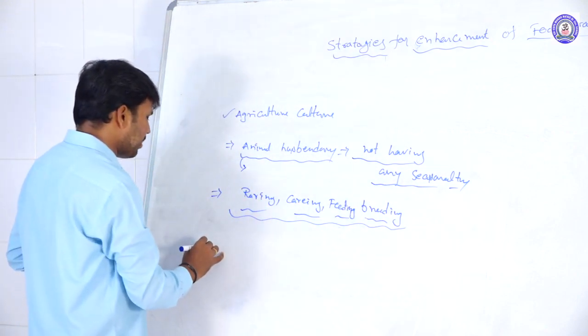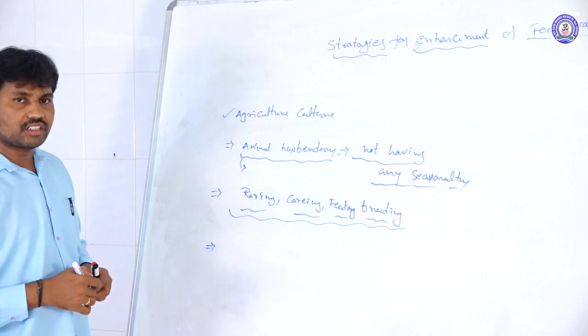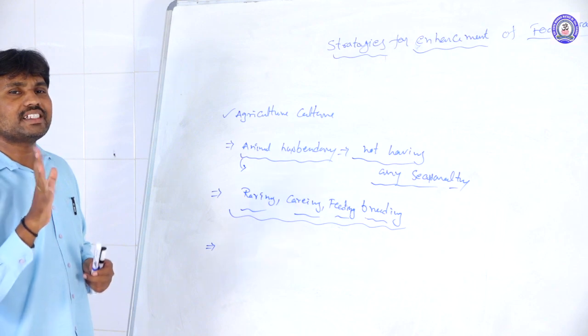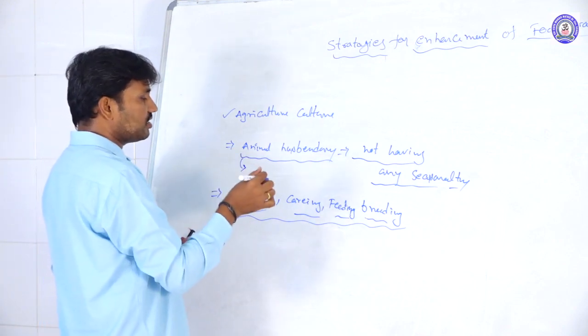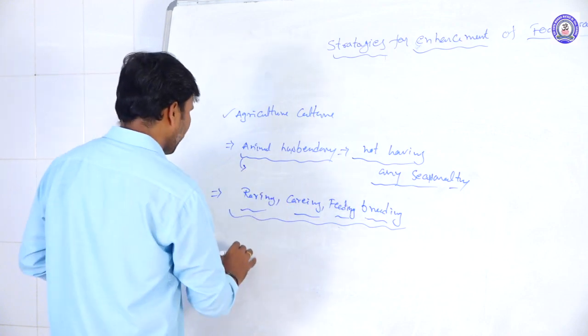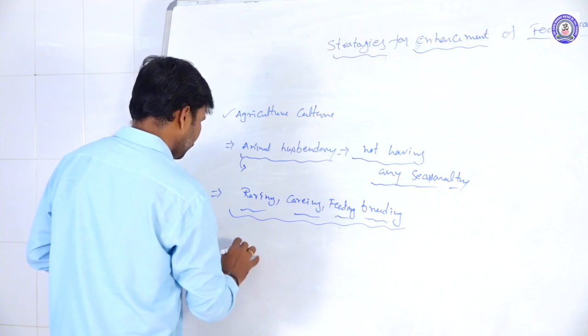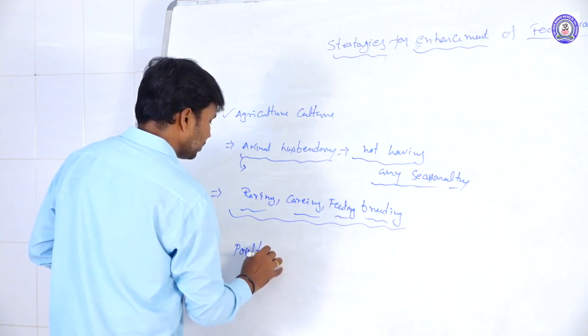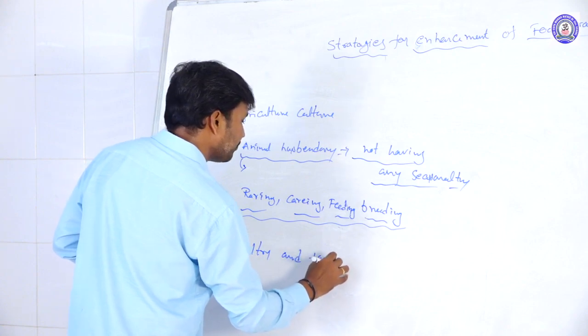So not only animal husbandry raises food production; along with animal husbandry we are also developing poultry and fisheries.